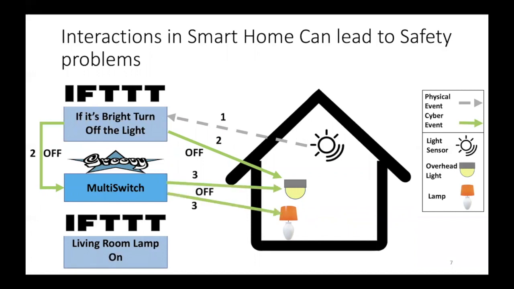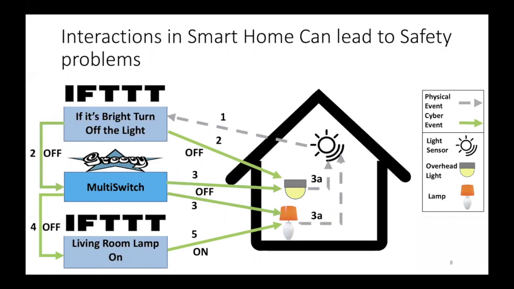Then it will be sending two switch off commands to the overhead light and the lamp. This also will be changing the brightness and will be affecting the light sensor. At the same time, this will be triggering the IFTTT rule because the overhead light is switched off, and therefore it will be switching on the lamp.